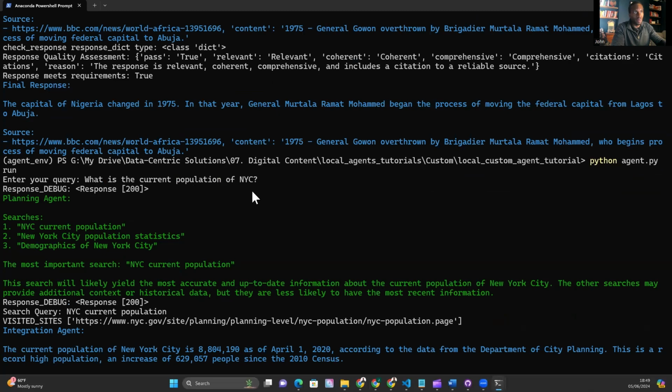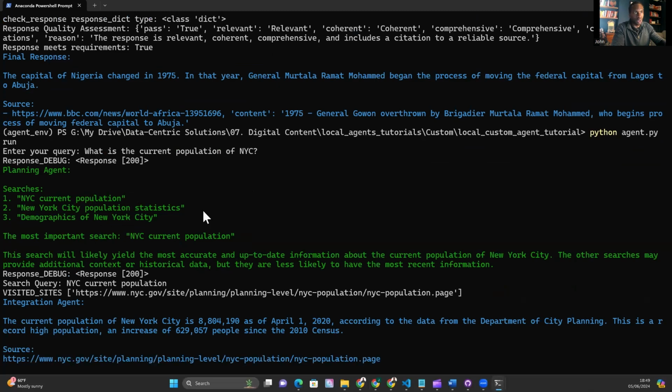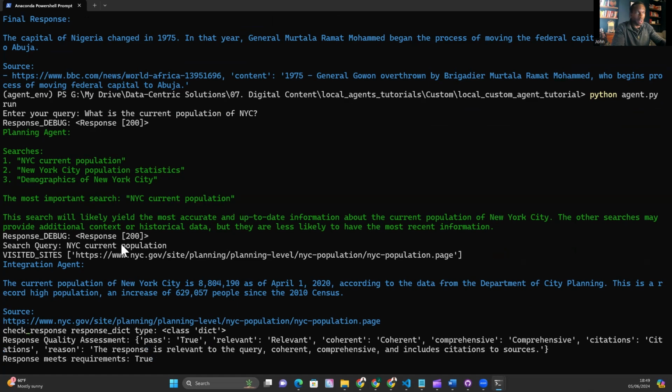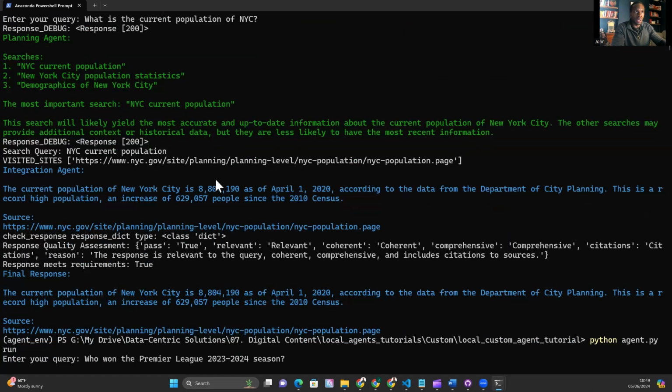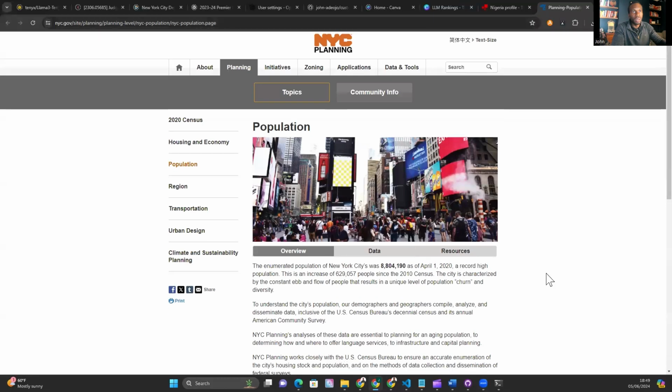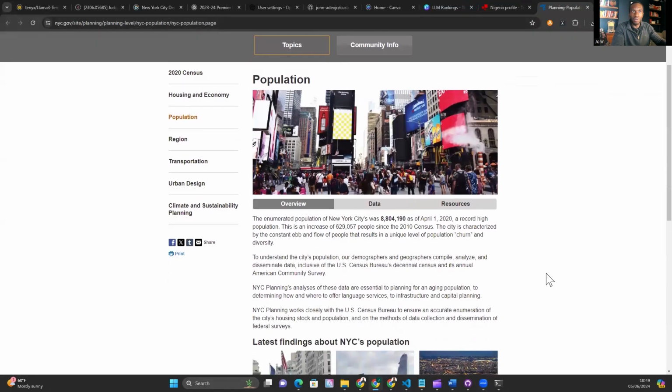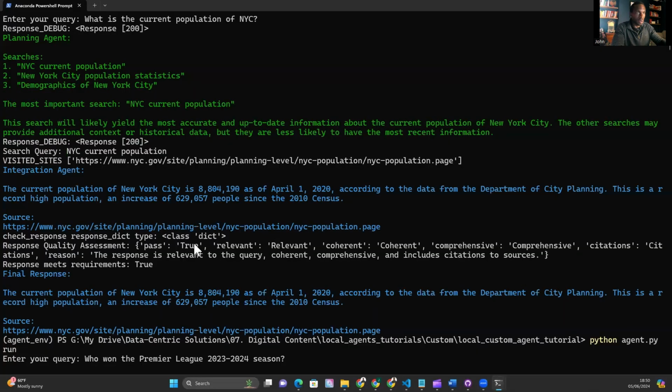What is the current population of NYC? We have some sensible searches here. NYC current population. We'll put that in the search engine, and then we return a figure. This looks familiar. I think this is the same source we pulled last time. So the current population of New York City is 8.8 million, and that's pulled from the New York Gov planning site. But just for your own comfort, I'll pull that up. And do we have a current population of New York City? There it is. So that's the exact figure we quoted. That's another pass for the code model. Let's move on to the next question.